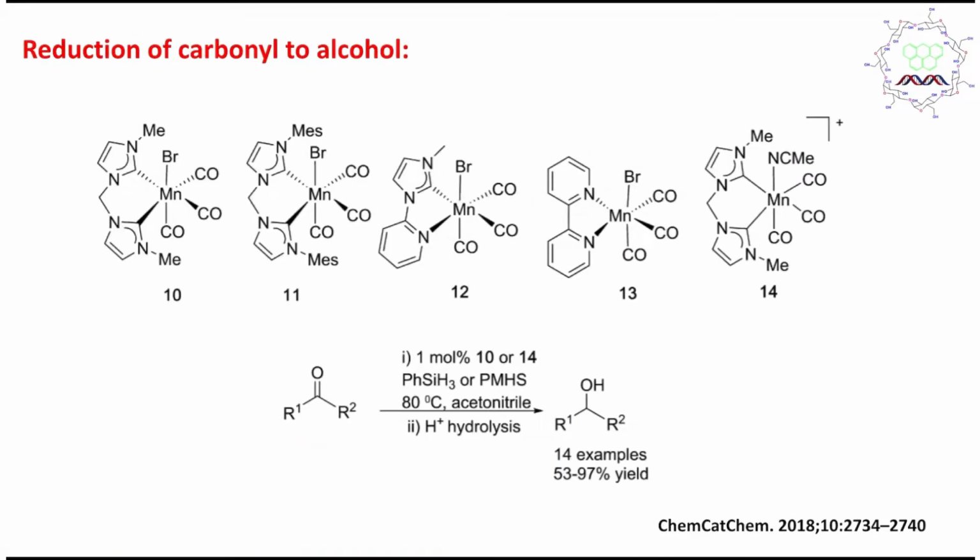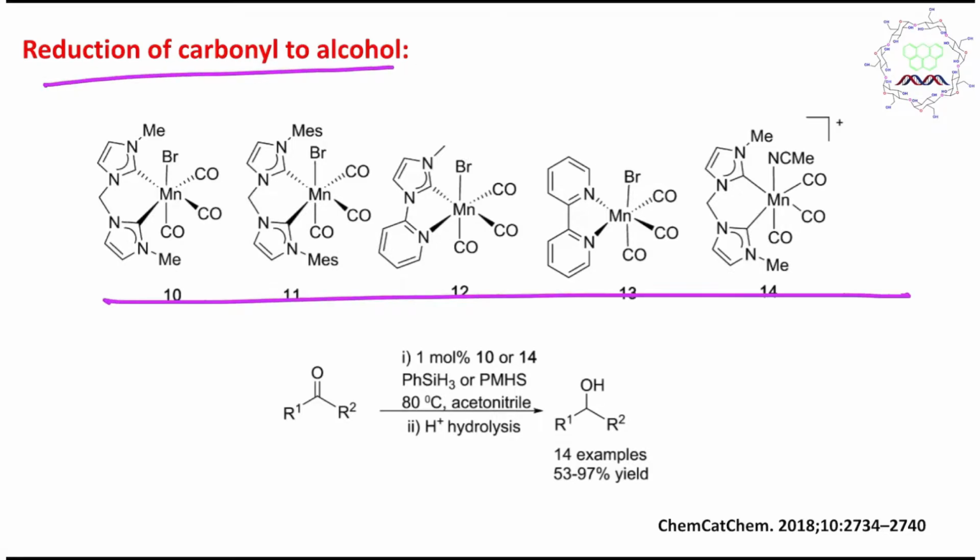Now let's discuss the second example, that is reduction of carbonyl compound to alcohol. And in this case, these are the catalysts. Some time before I told what is the role or uniqueness of this N-heterocyclic carbene. So you can see that's why all are almost, except this one, heterocyclic carbene based catalyst. And in this case, this manganese center is actually the catalytic center.